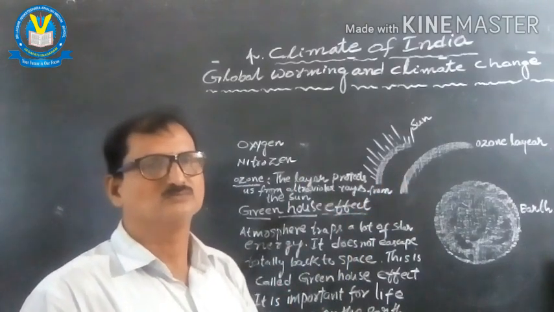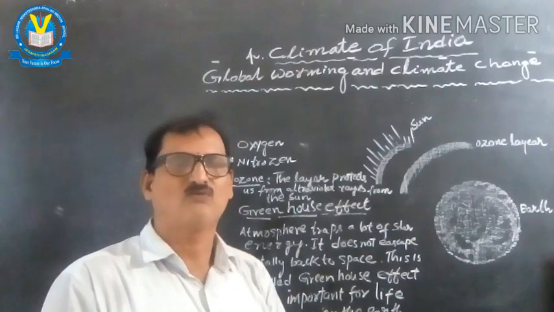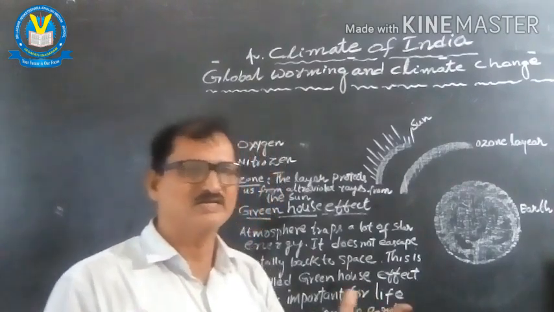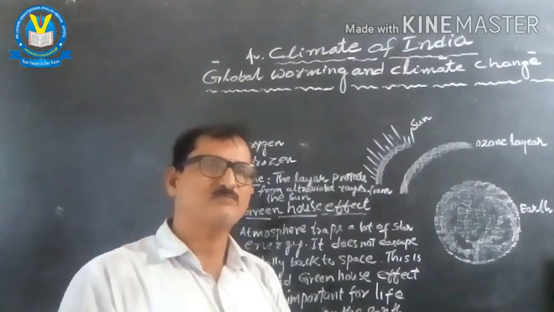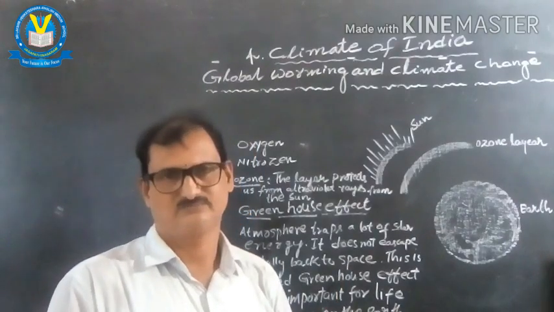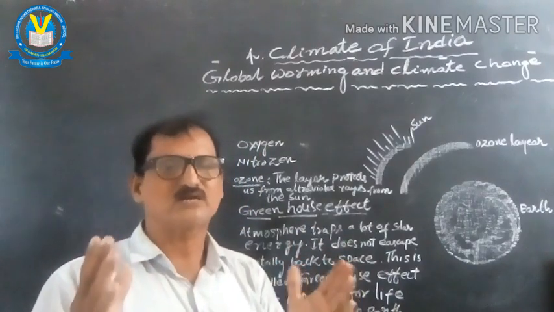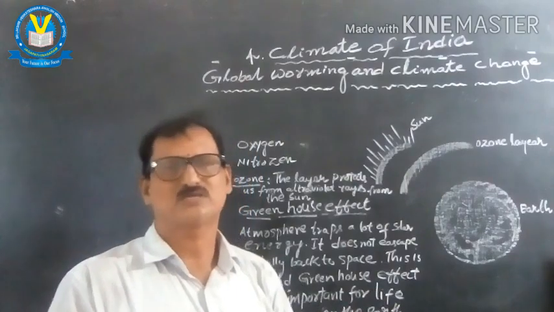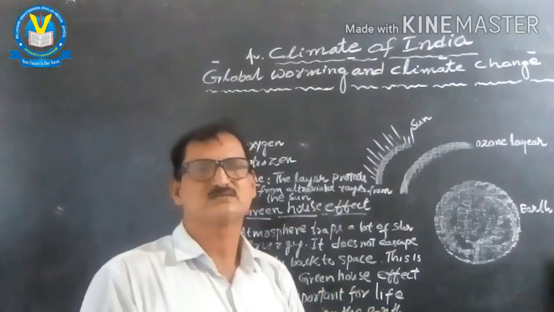Understood now? When the earth derived from the sun, forming as a planet, many of the gases were released. The gases did not escape into outer space. Because of that, a thin layer surrounded the earth, which is helping us to survive on the earth. So what are the gases?